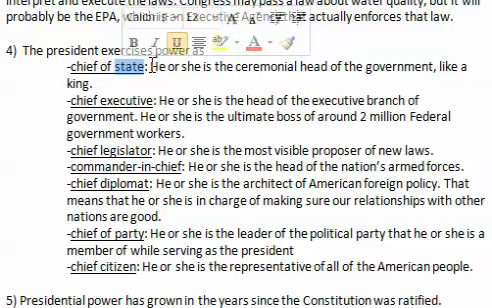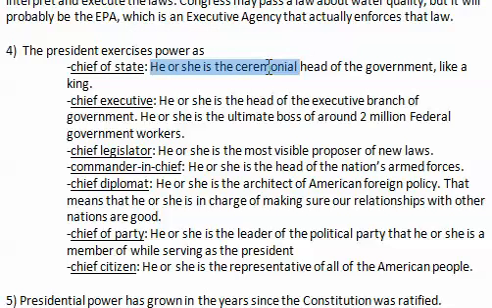Chief of state is when the president acts as the ceremonial head of government, like a king. So if someone comes to our country and asks, who's in charge of your government, we typically say it's the president. The president is the chief person that gets to show up at the Olympics if they want to, and is like the chief representative, and the president does a lot of ceremonial things that typically in other countries might be done by a king or emperor or something like that. But of course, our president is neither a king nor an emperor.